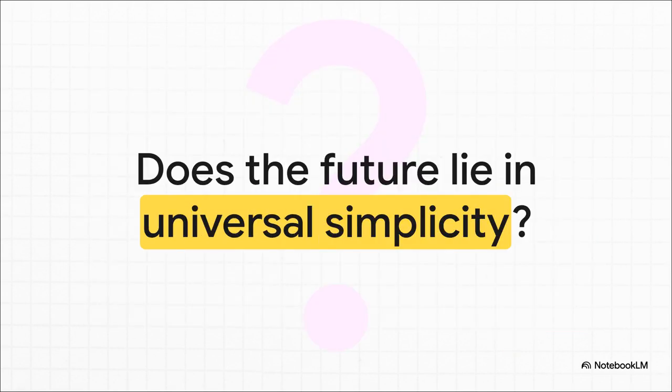So, as we wrap up this explainer, I want to leave you with a provocative thought. Does the future of the web actually lie in this kind of universal, standard-based simplicity? We are so accustomed to our digital tools getting larger, heavier, and way more complicated every single year. But A G Systems offers a really compelling counterargument. What if true progress isn't about constantly adding more layers of complexity, but about returning to universally accessible, super fast, standard-based simplicity? It is a fascinating paradigm shift to consider the next time you're waiting for a bloated piece of software to load.